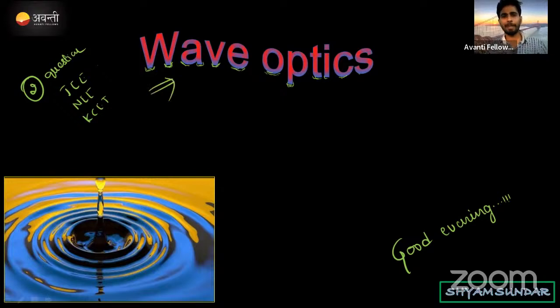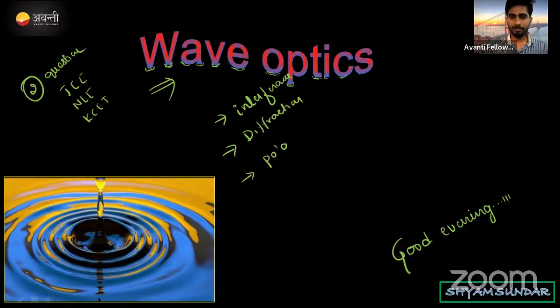But in this chapter, the mainly important things are like this. First point is interference of light. Second one will be diffraction, and third one we are going to learn here is polarization.